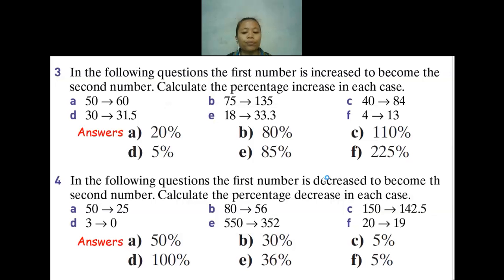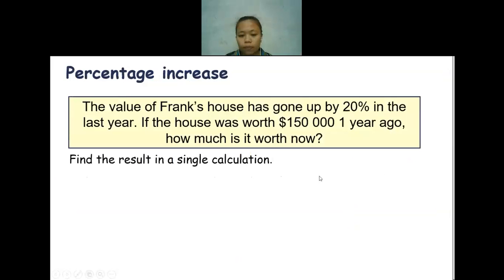Okay, so this is a percentage increase problem, but using a different method. The value of Frank's house has gone up by 20% in the last year. If the house was worth $150,000 one year ago, how much is it worth now?